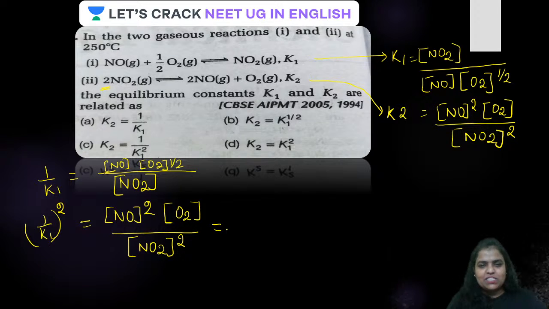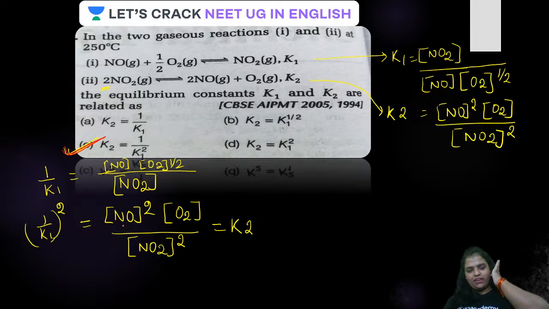This is K2. All done. So 1 upon K1 square is equal to K2. Is that clear, guys? So the correct answer is C. All done. The correct answer is C. Did you understand? Well done.